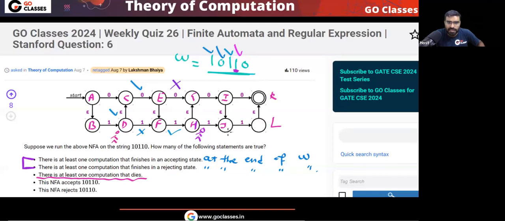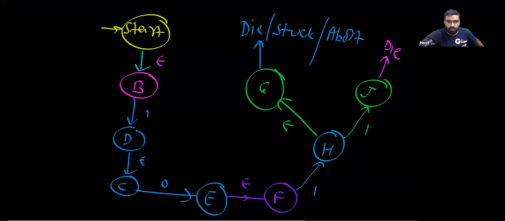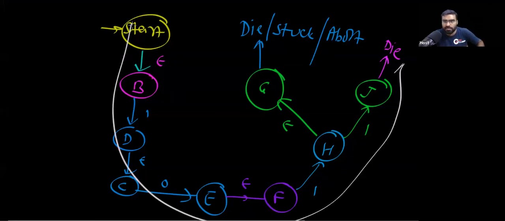In this state J, on the input tape you have 0. You are in this state J, and there is no move. So you can notice this computation also dies.